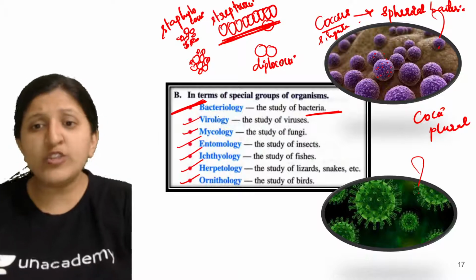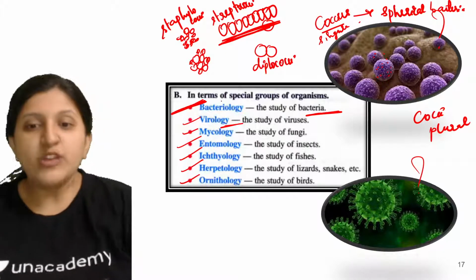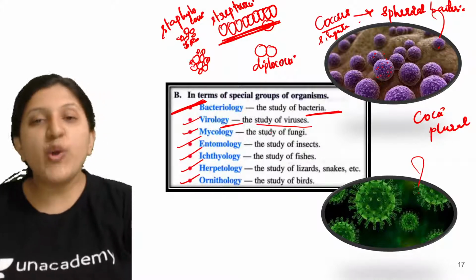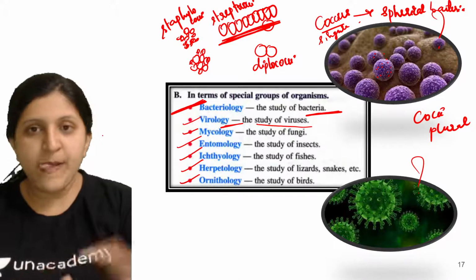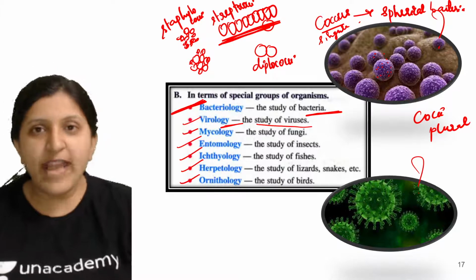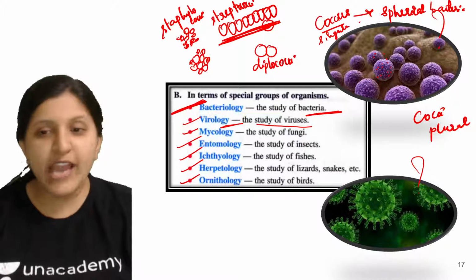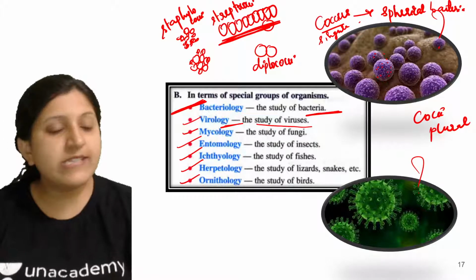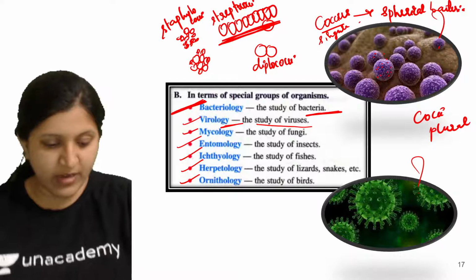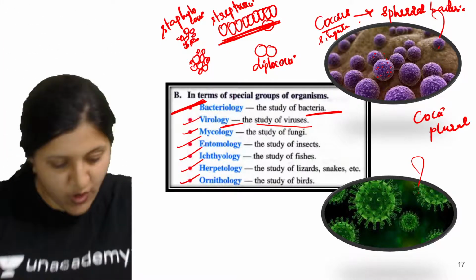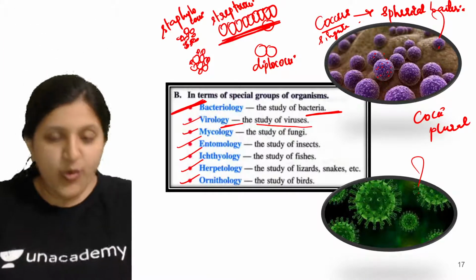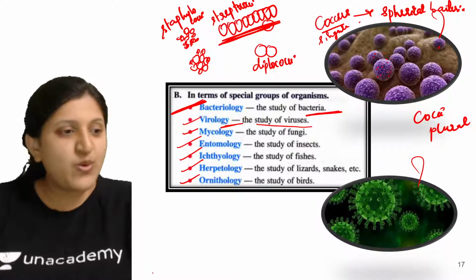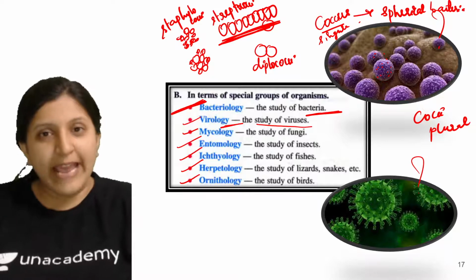In the same way, viral study will be done, that is the study of viruses. In this case, can you mention whether the virus is a living organism or a non-living organism? Any idea on this? You can just type in. You have studied the five kingdom classification also. Are we placing virus in any of the categories?